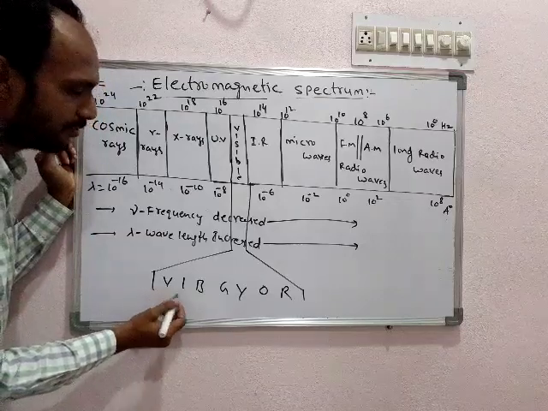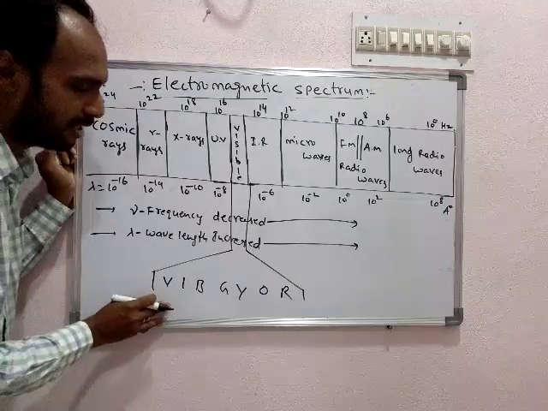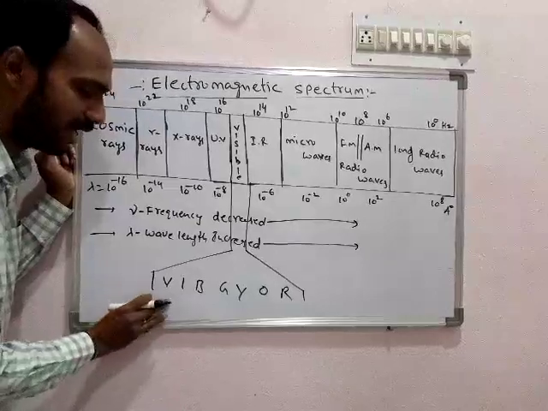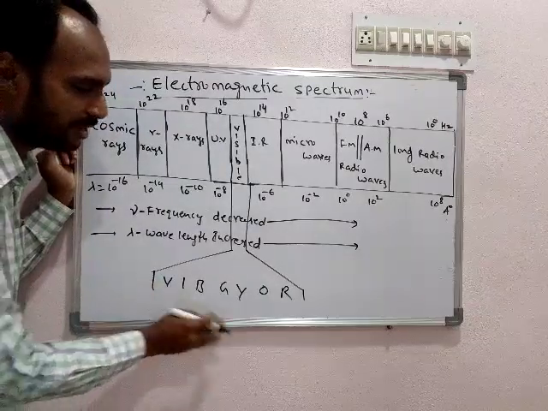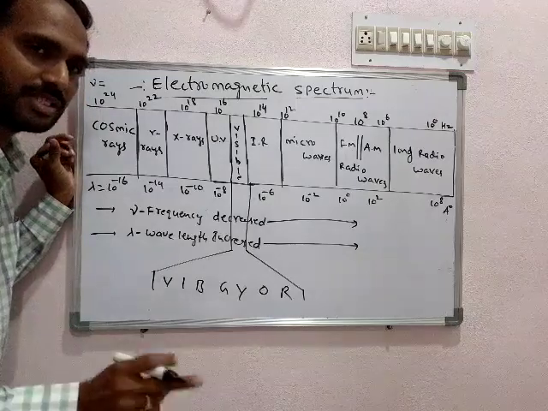The frequency of violet is higher, whereas the frequency of red is less. The wavelength of violet is less, and the wavelength of red is highest. Here the wavelengths are important.